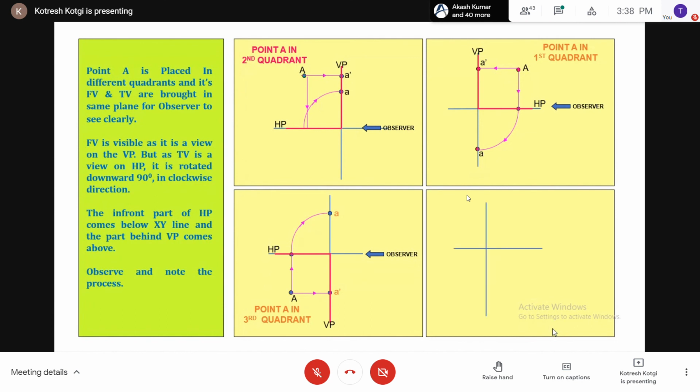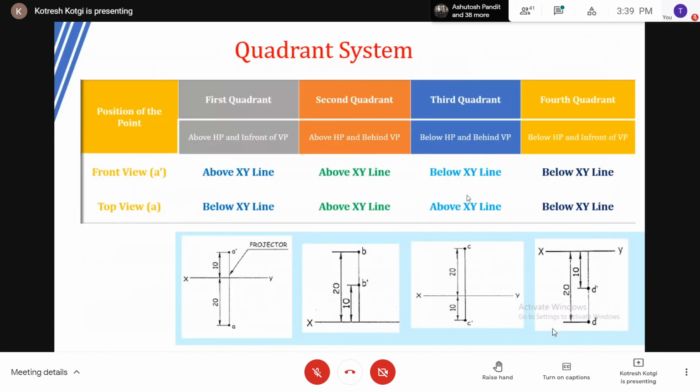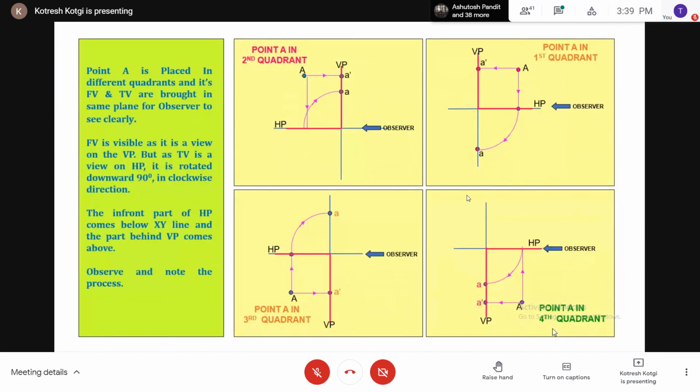So in the case of the fourth quadrant, here also we do the same thing. See, this is a point in the fourth quadrant. Front view, A dash, to top view. Now it is on HP. Top view is always on HP. Now how to convert? Rotate HP by 90 degrees in the clockwise direction. If you rotate, both will come below the XY line. So that is denoted by K. Is that clear? You just see this slide. All the four possibilities are explained in this.